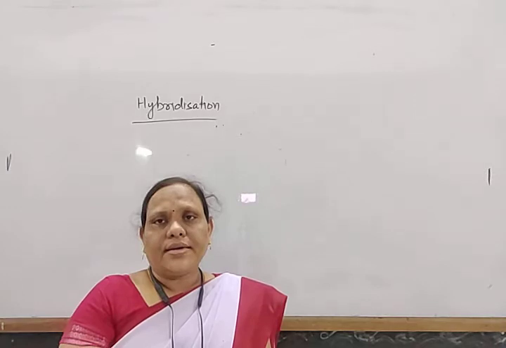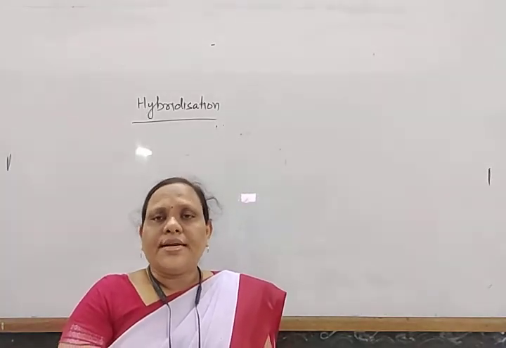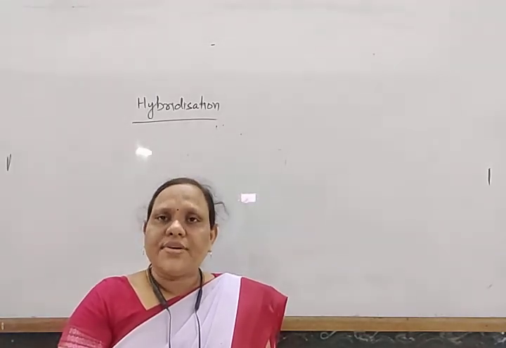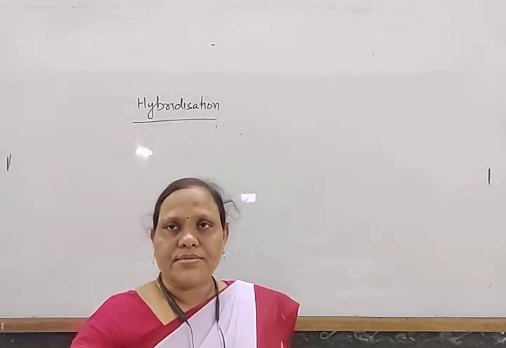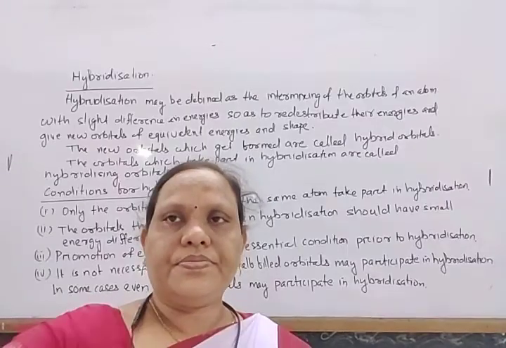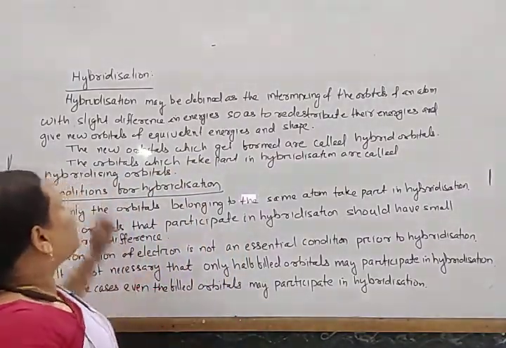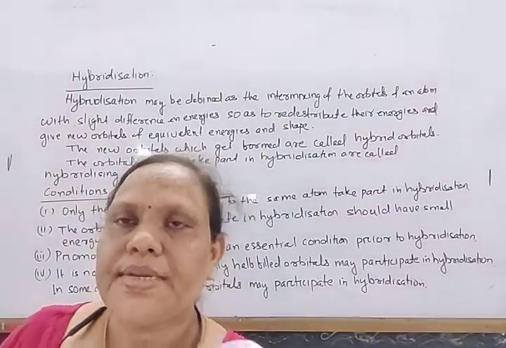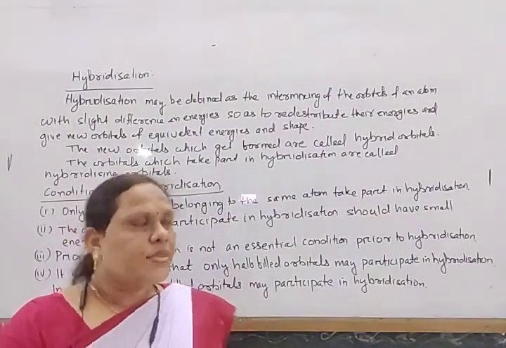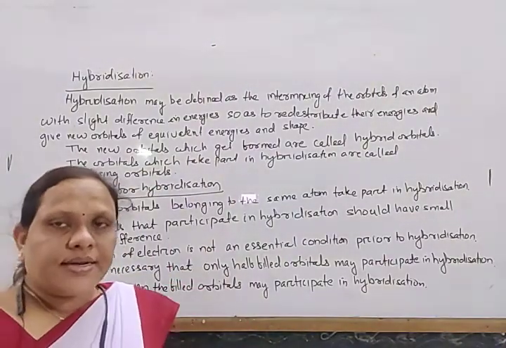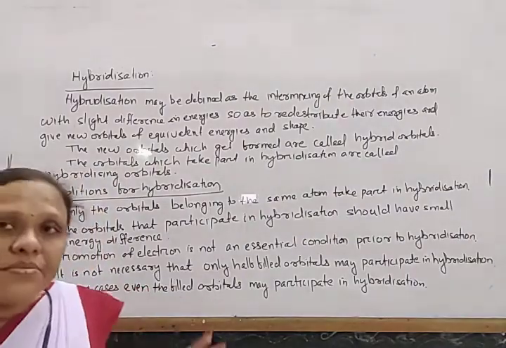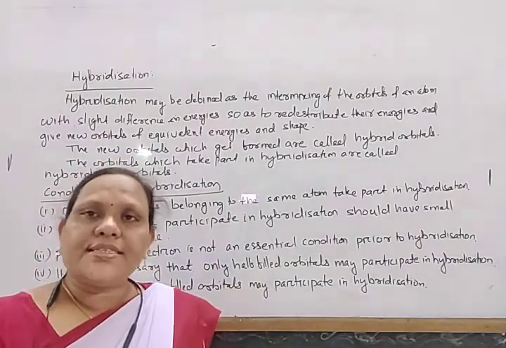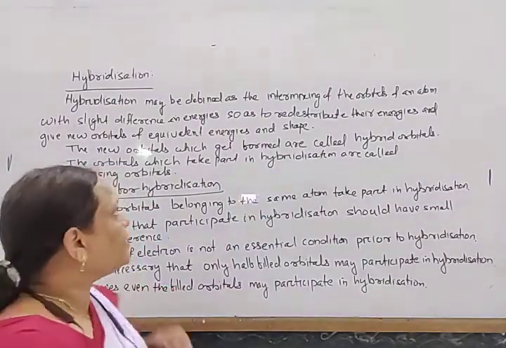So first write down what is hybridization, its conditions and characteristics, and later we will discuss the different types of hybridization. Hybridization may be defined as the intermixing of atomic orbitals of nearly equal energy, which intermix with each other to form new orbitals of equivalent shape and equivalent energies.